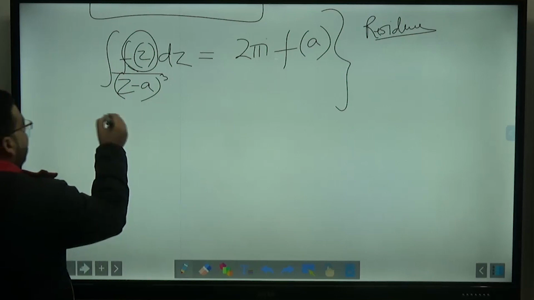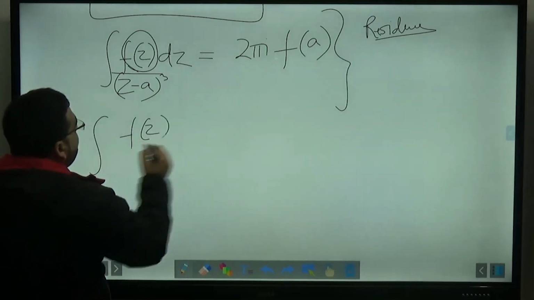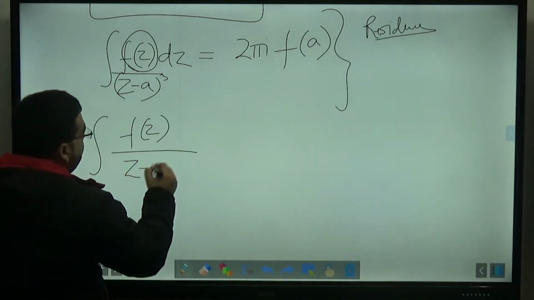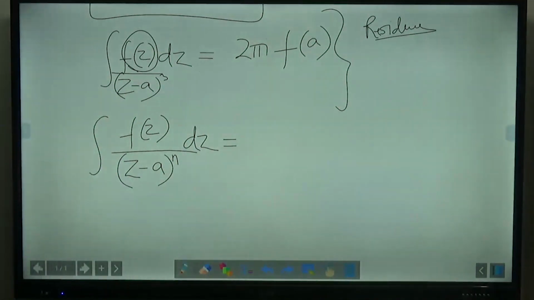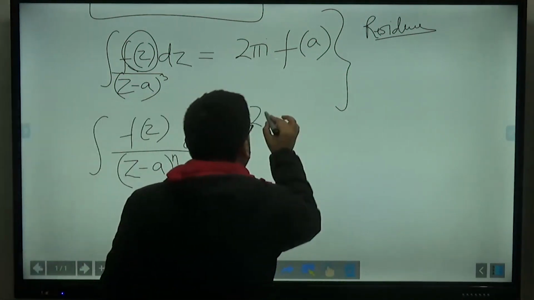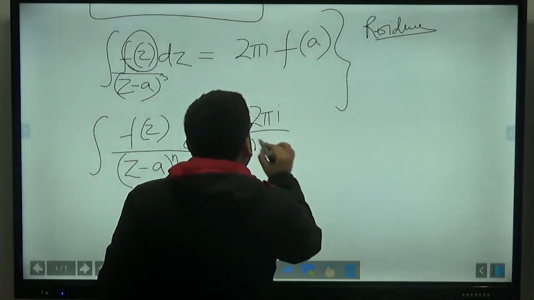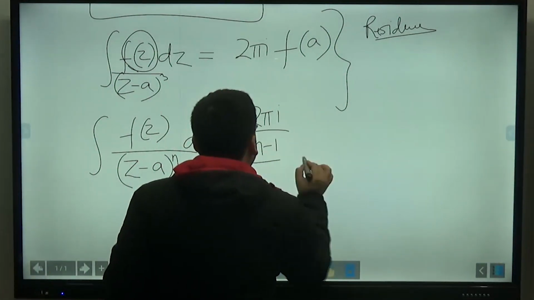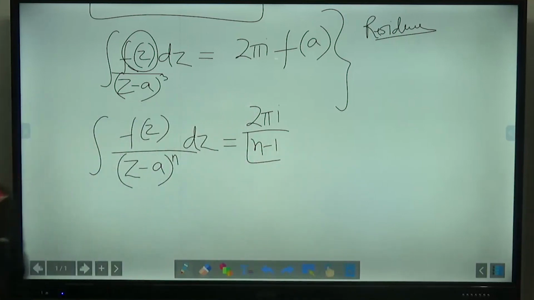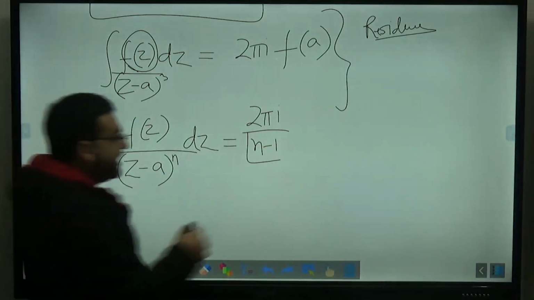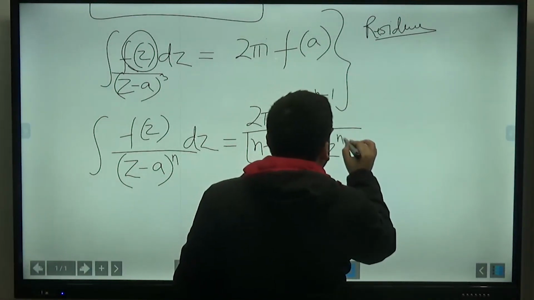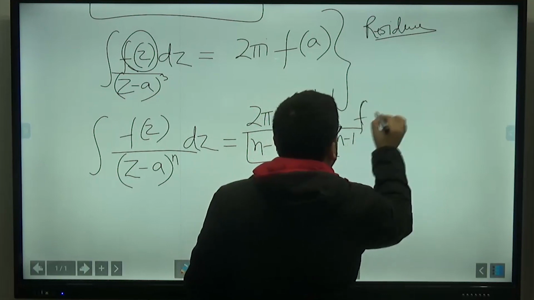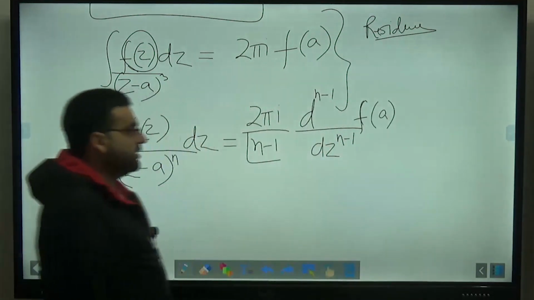So if you have something like this, f of z, and in the denominator you have (z minus a) raised to the power n, dz, I told you that this can be directly written as 2 pi I upon (n minus 1) factorial into the (n minus 1)th derivative, d^(n minus 1) upon dz^(n minus 1) of f at a.